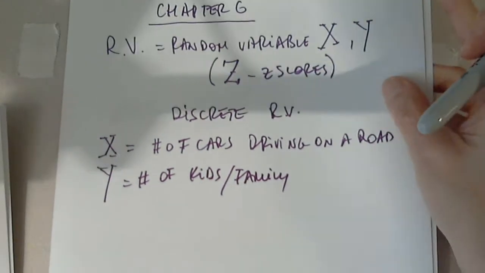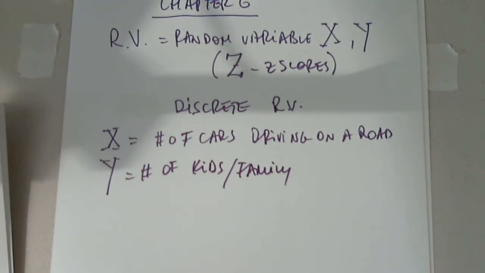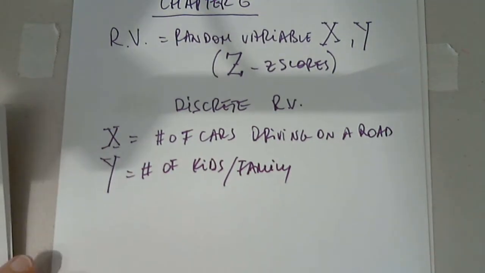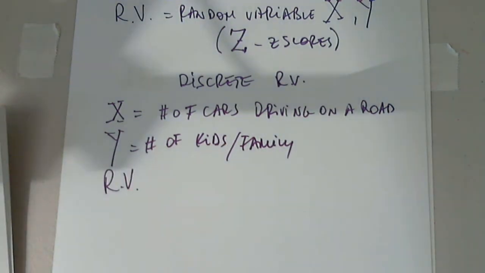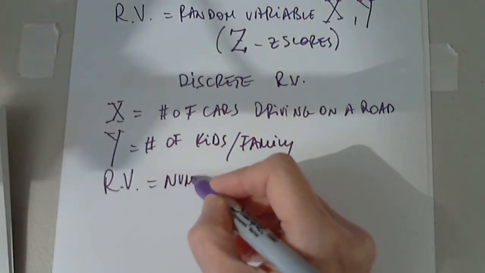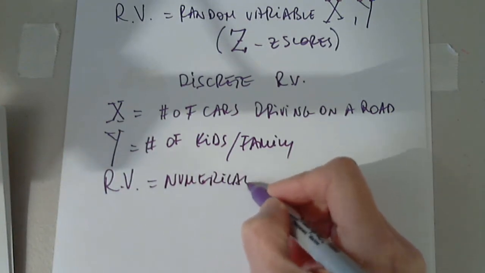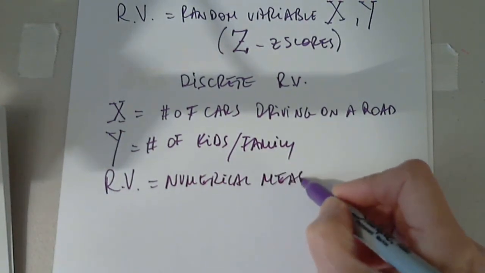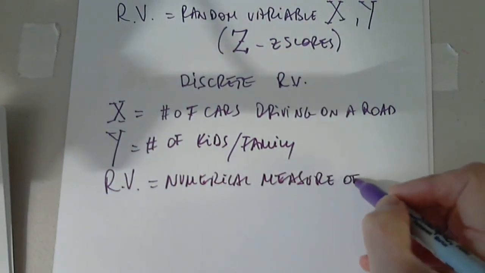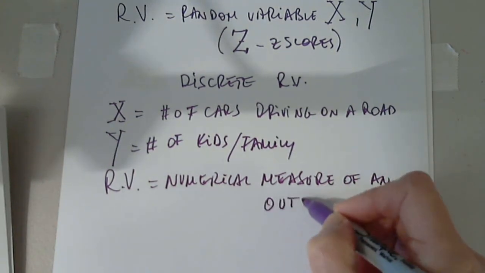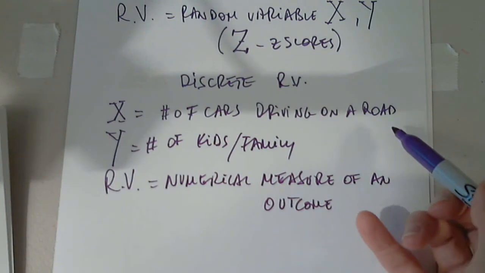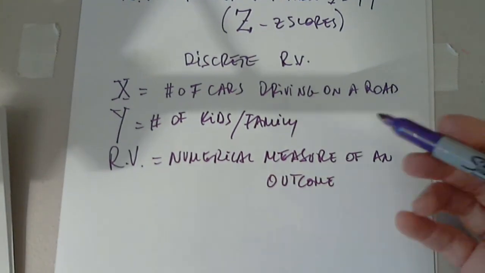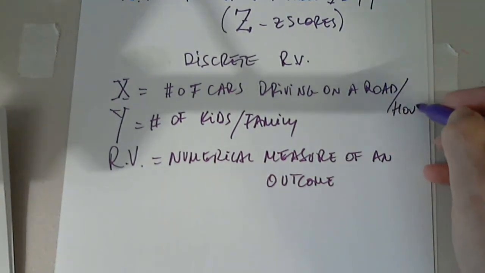So, in general, what is a random variable? It's a numerical measure of an outcome. Like the number of cars driving on a road, 10, 15, 20, I don't know, per hour.